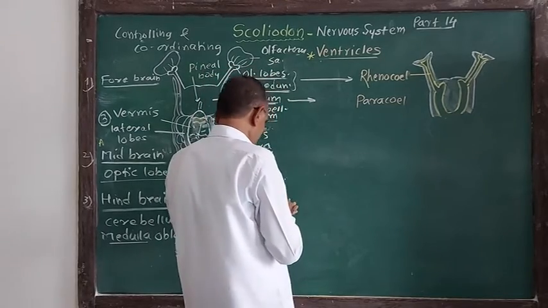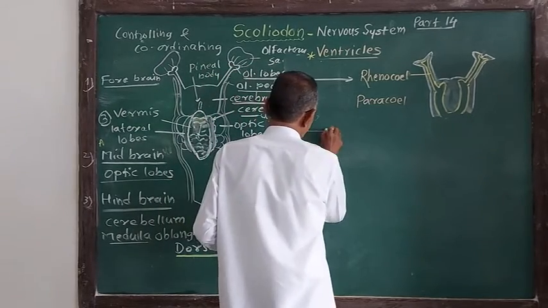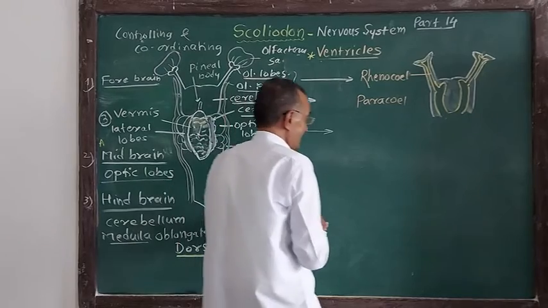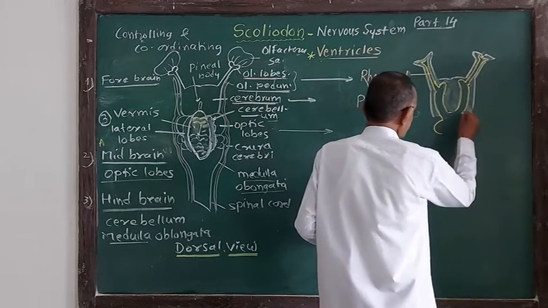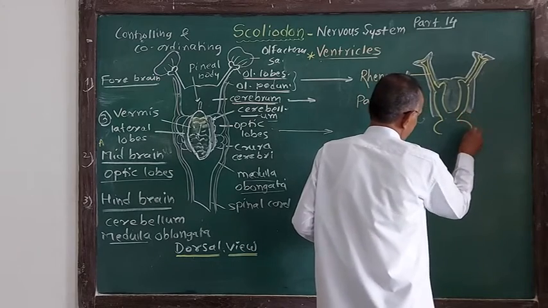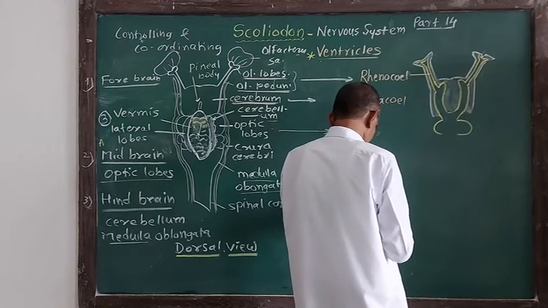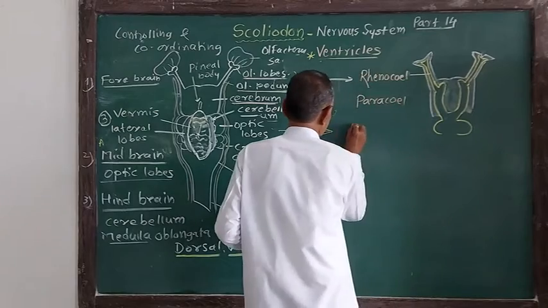Now these are the optic lobes, like this. The optic lobes are also hollow and their cavities are called optocele. So this cavity is referred to as optocele.